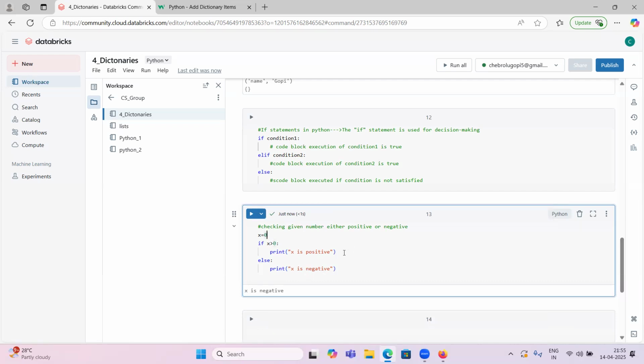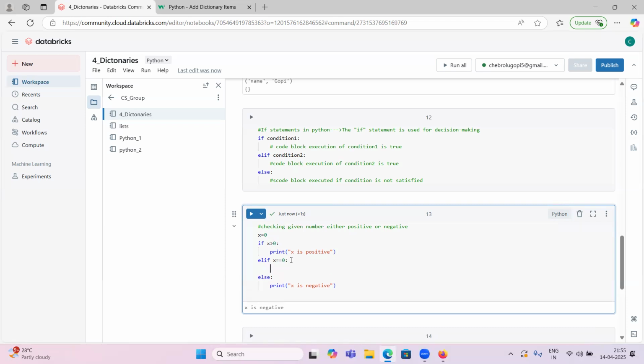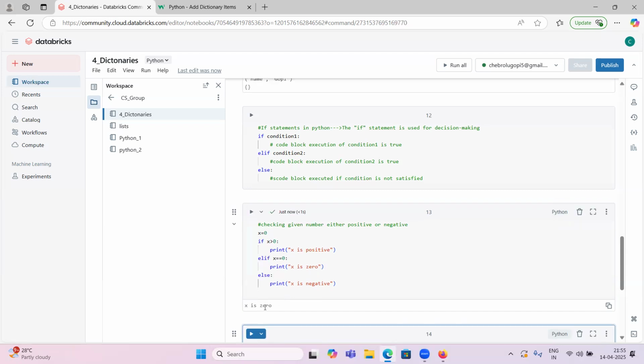So that's why we have to include one more condition, condition 2. So elif x equal to 0. The first condition is x greater than 0; if it is true, x is positive. The second condition is elif x equal to 0, under which we will print x is 0. Now see, it has printed x is 0, right? So if we have only one condition, we use an if else block. If we have multiple conditions, we use an if elif block. Okay. Any doubts?